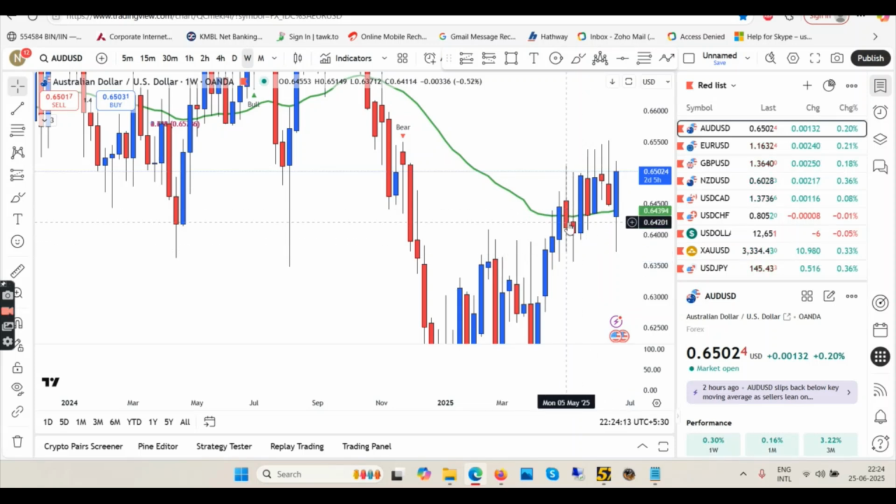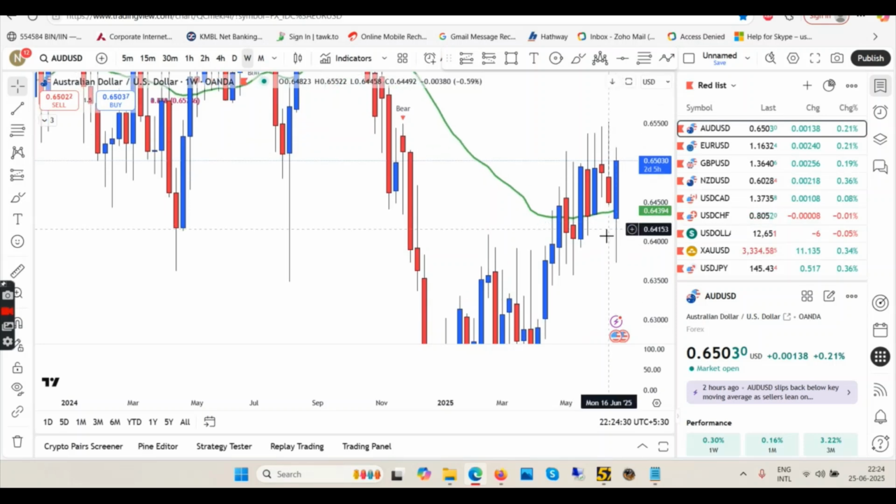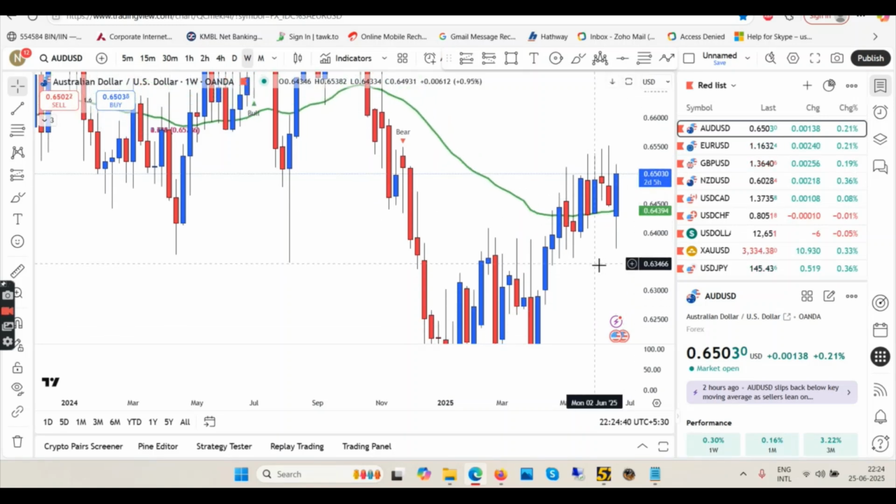For example, again you see here, this week was all red, this week was all red, next week was all blue. So again, last 2 weeks were red. So this week we are trying to go up in weekly time frame, which means 3 days we have been long already in AUDUSD. Next 2 days we should go up as well. And in weekly, you can see we have a long rejection. So since last 3 days, buyers came into the market and pushed the price up. Weekly doesn't give us any entry signal, but weekly tells us what is the momentum towards the whole week, right? So next 2 days we might be looking for longs only.